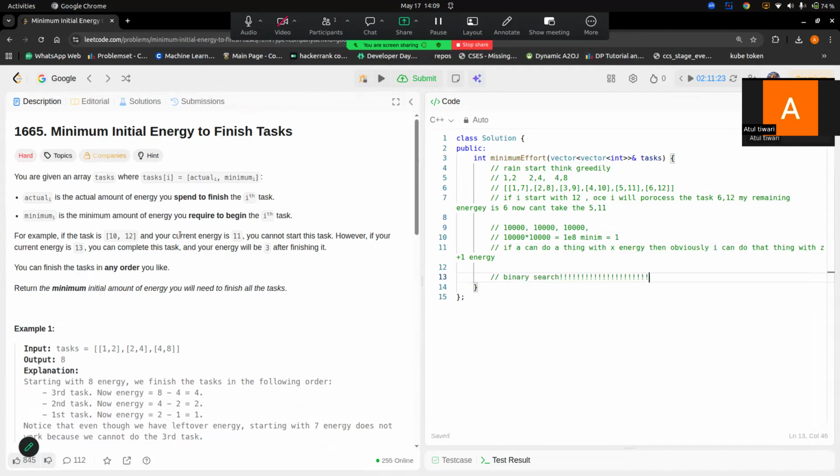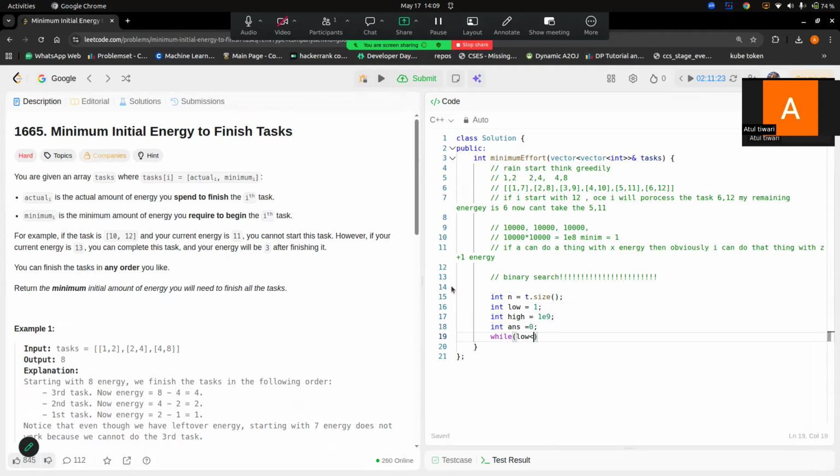This is the sweet spot, the thing that should come to mind in the interview: now I have to think in the direction of binary search. So our range is clear. My range is low equals 1, and high can be maximum 1e9, or 1e8 only, but let's say 1e9. Take answer equals 0.